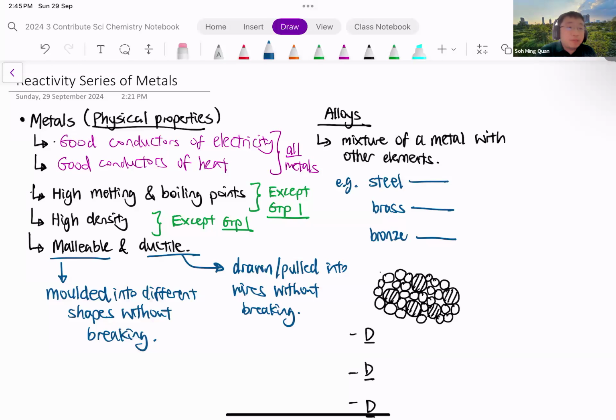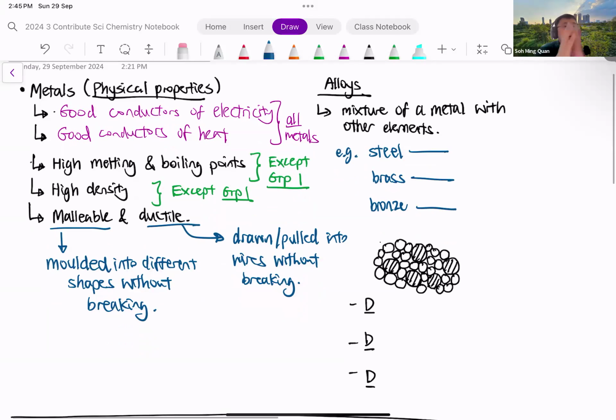Malleable means can be molded into different shapes. That's why metals can be used as, let's say, aluminum foil. You can mold aluminum into a sheet called a foil. So this tells you that aluminum is malleable.